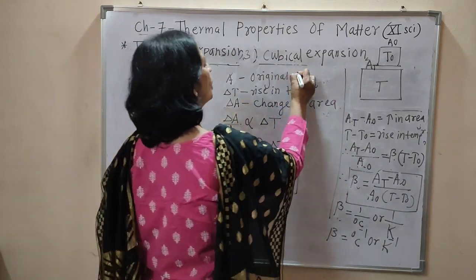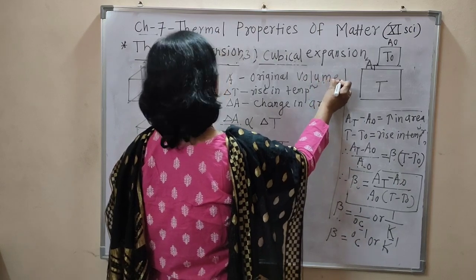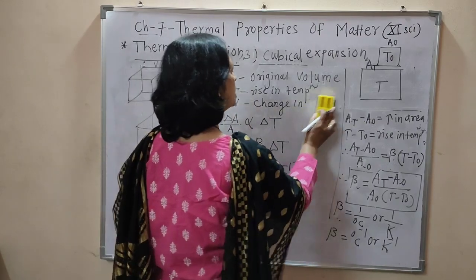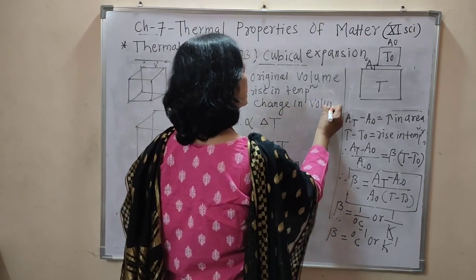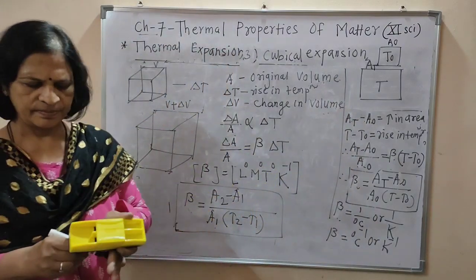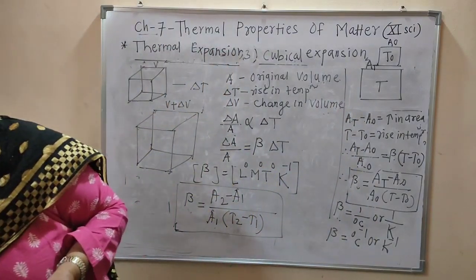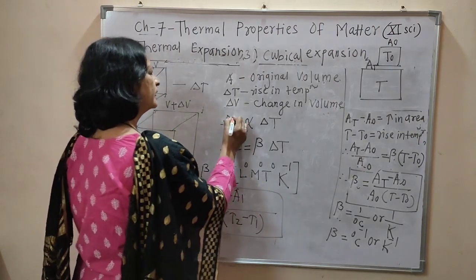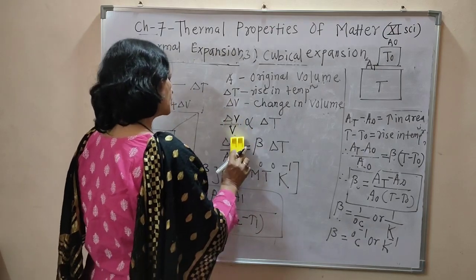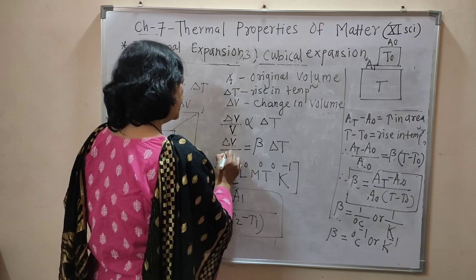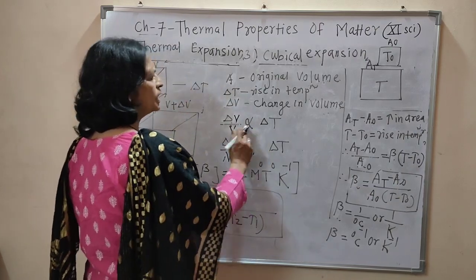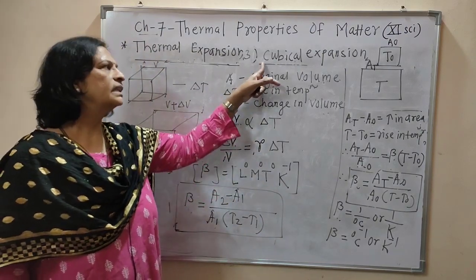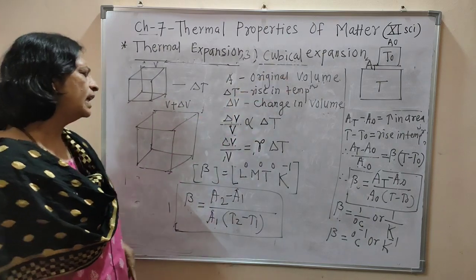Instead of area, you only have to change a word, that is volume. Original volume. Delta T is the rise in temperature. Delta V is the change in volume. Then delta V by V is directly proportional to the rise in temperature. Delta V by V is equal to, now to remove this proportionality sign we have to put a constant, and that constant is called gamma, and this gamma is called the coefficient of cubical expansion.